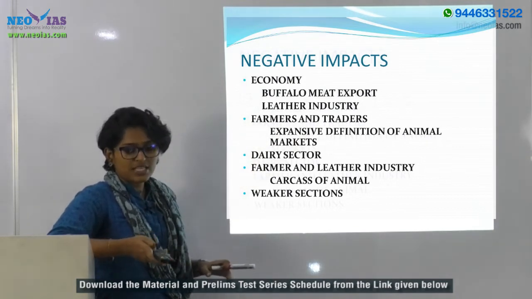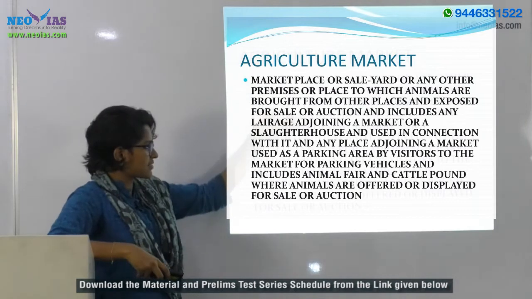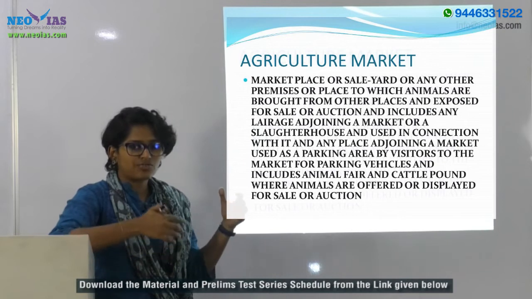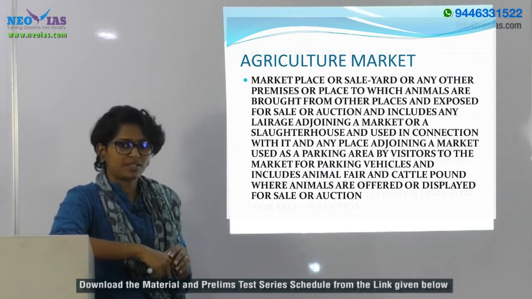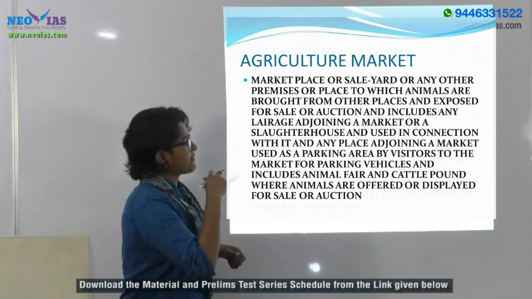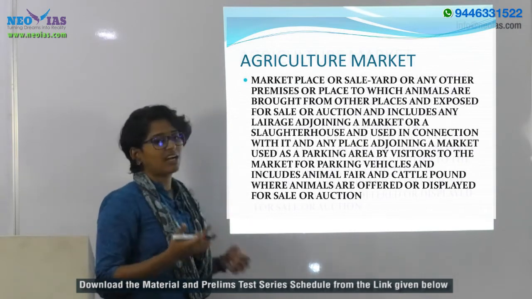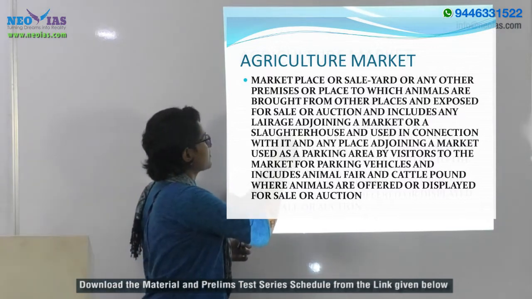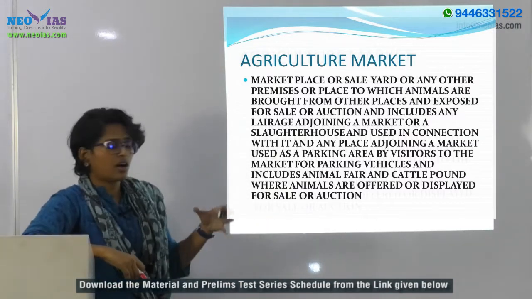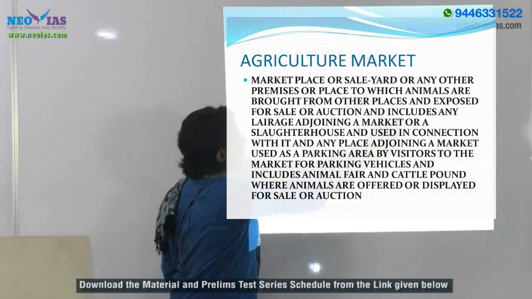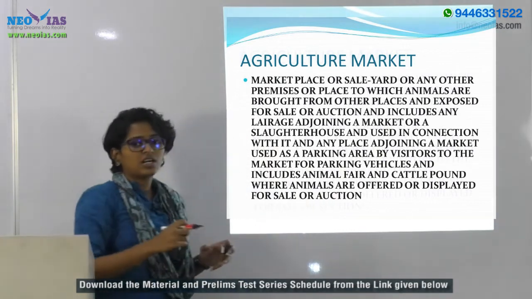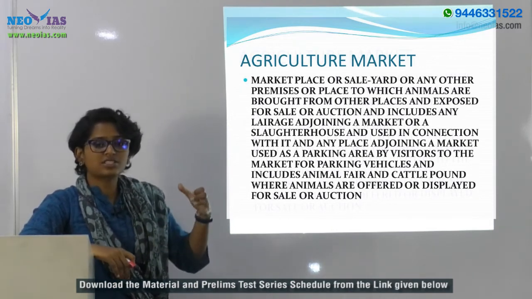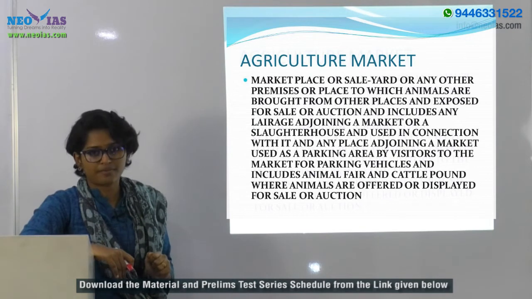So if you see the definition, it does not give the simple definition of what we actually understand by an animal market. It is such an expansive definition that it even considers the area related to, or terms like lairage adjoining a market or a slaughterhouse, so that slaughterhouses themselves can be seen as some kind of animal market.